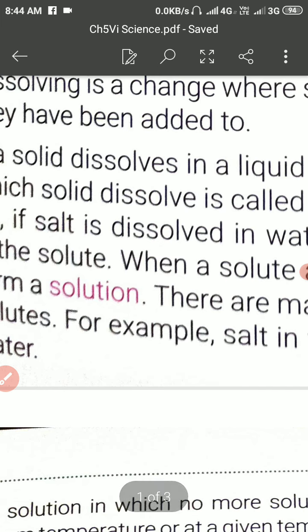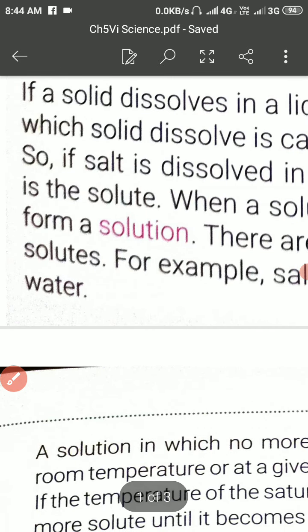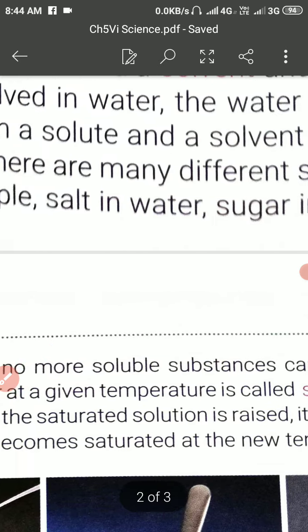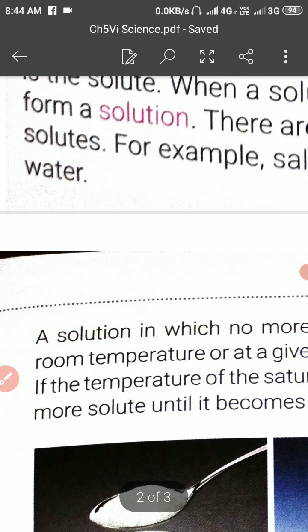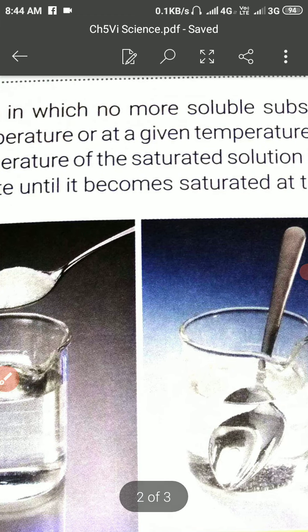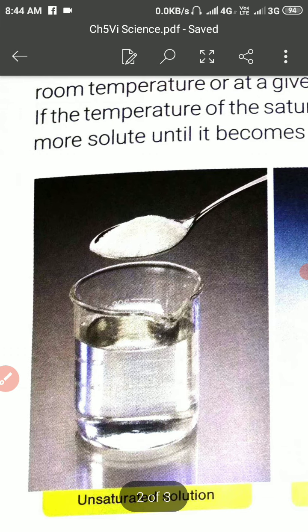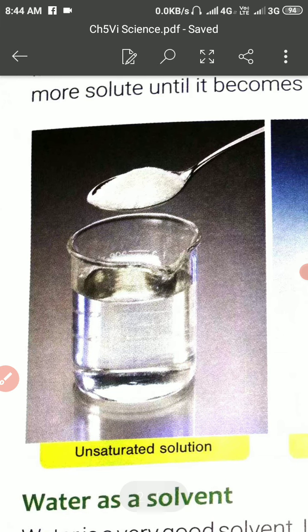So dear students, the mixed material of the solute and solvent is called a solution. So students, you have to take care of these examples: salt, water, sugar, water, etc. And further, come to this page. This is the diagrammatic representation of solute and solvent, adding the sugar into the water.